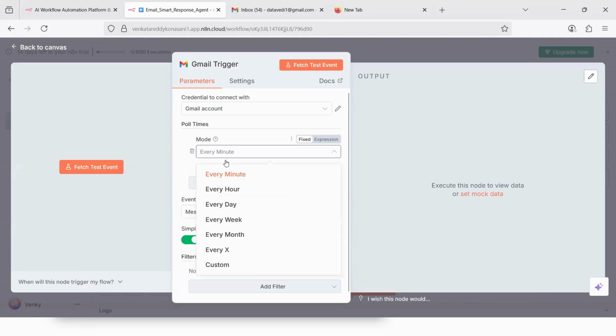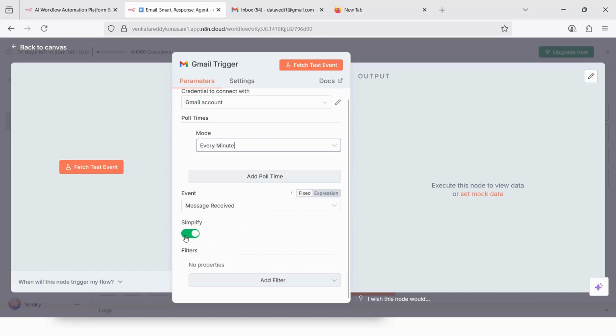And what is the mode? Every minute, or you can check every hour, every day, every week, depending on whatever is the API limit. Is Gmail providing you to check your email at every minute? It is fine. So depending on your requirement, you can change it. Right now I'm leaving it as every minute.